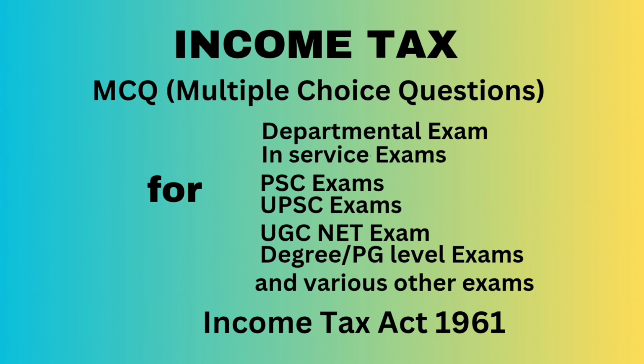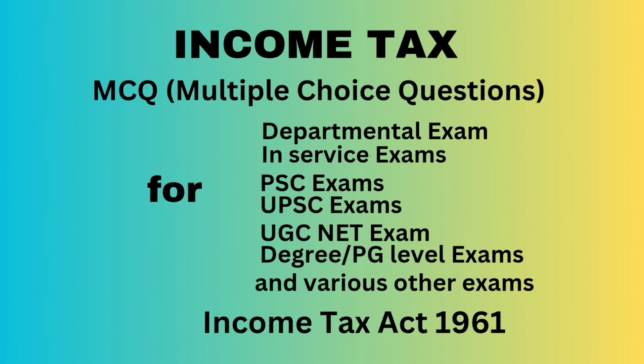Question number 19. Any sum received under a life insurance policy including bonus is exempt. Option A, in all kinds of policies. Option B, in all kinds of policies except when received under keyman policy. Option C, option B plus policy issued on or after 1/4/2003, if the premium paid for any year exceeds 20% of actual capital sum assured except on death.